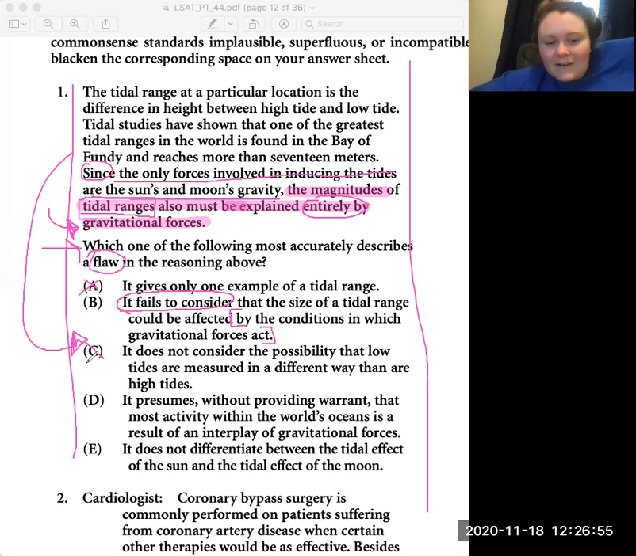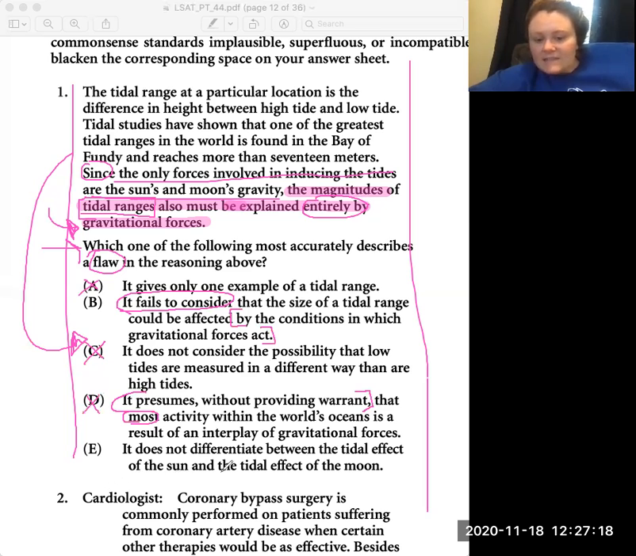C, it does not consider the possibility that low tides are measured in a different way than high tides. Doesn't matter. D, it presumes without providing warrant. This means assume. So it assumes that most, meaning more than 50%, of the activity within the world's oceans is a result of an interplay of gravitational forces. No, we don't assume that with this activity.